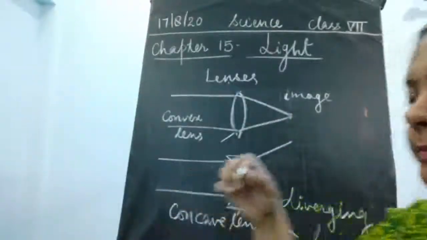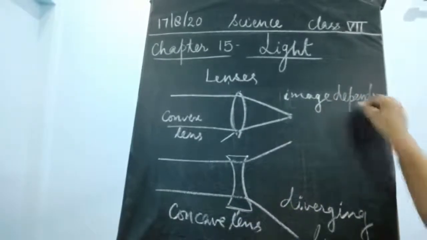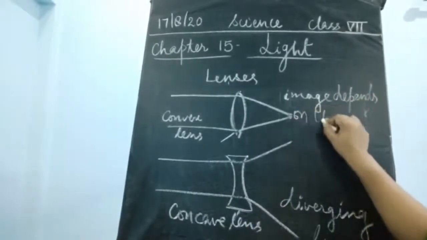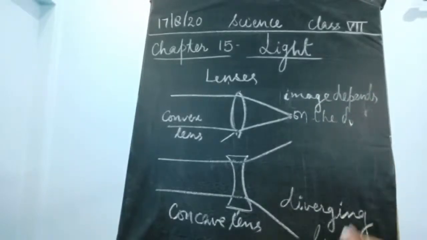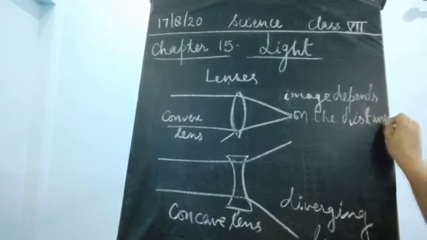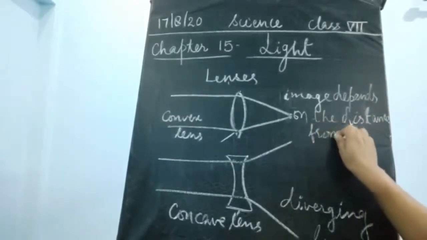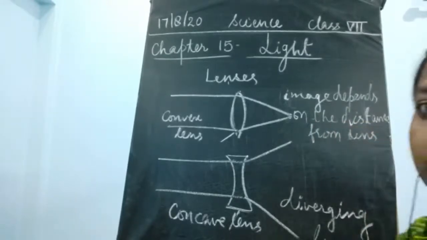Image formation depends on the distance of the object from the lens.